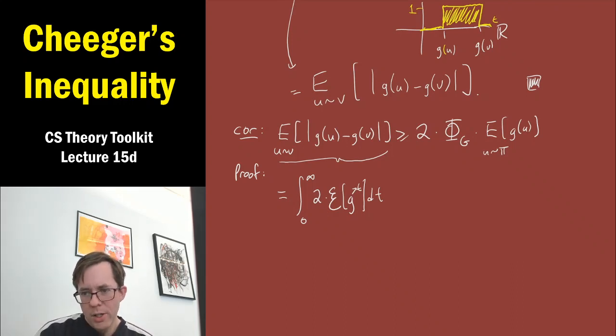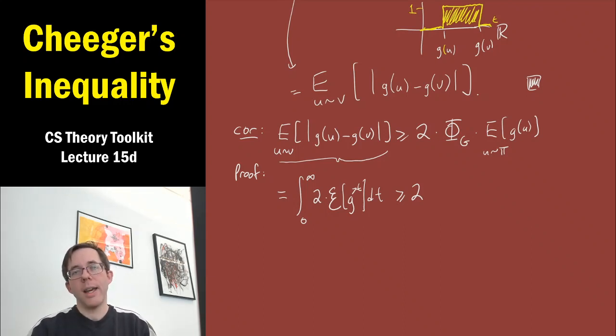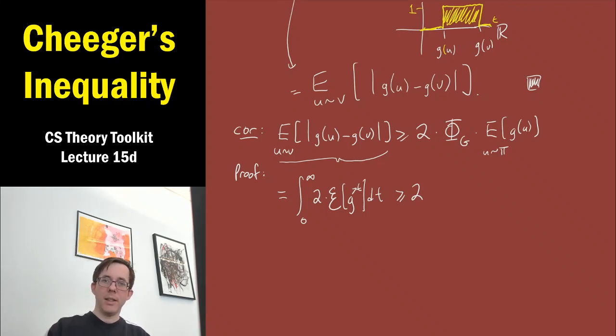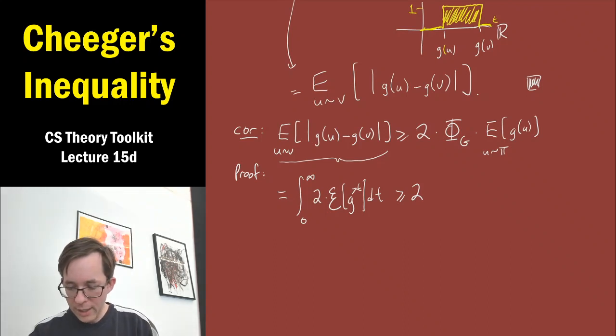Okay. So now we relate this to conductance. We know that for every set of vertices in the graph, their edge boundary size is at least the conductance of the set times the volume of the set. That's the definition of the minimum conductance, phi g. If phi g is some value, it means that every set in the graph with volume between 0 and 1/2 has edge boundary size that's at least phi g times the set's volume.